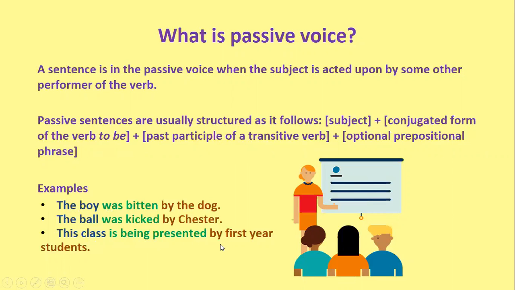Notice that in each of the examples, the structure that was previously mentioned is shown, with the blue parts being the subject of each sentence, the green parts the conjugated form of to be and the past participle, and the brown parts the prepositional phrase. In passive voice sentences, the prepositional phrase expresses who is performing the action described by the verb, and it's said to be optional because it can either be stated or omitted altogether without losing the overall idea of the sentence.